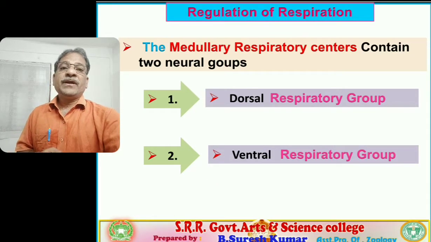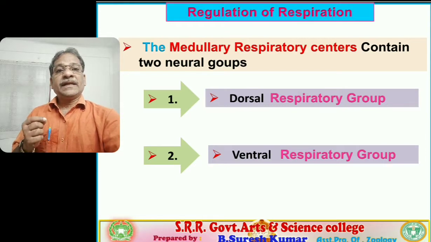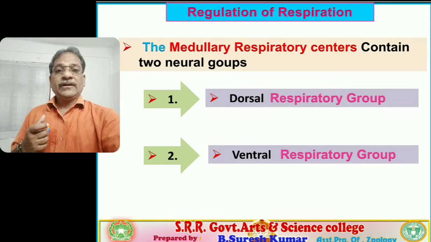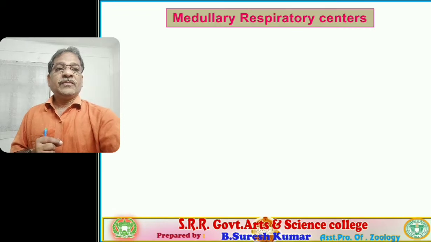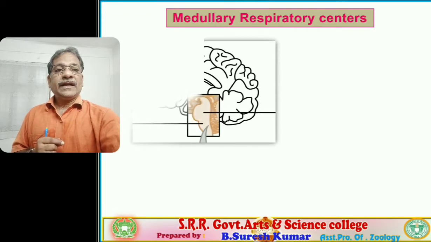So the medullary respiratory center contains two neural structures, DRG and VRG.